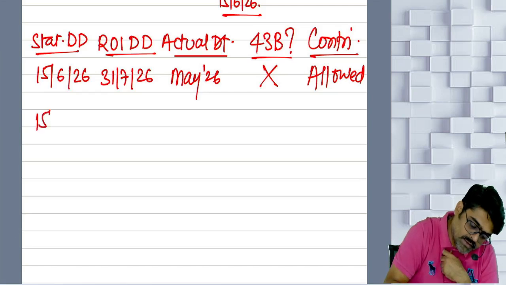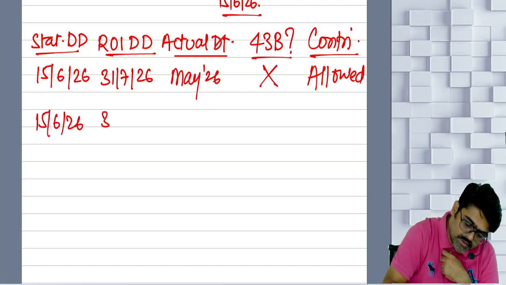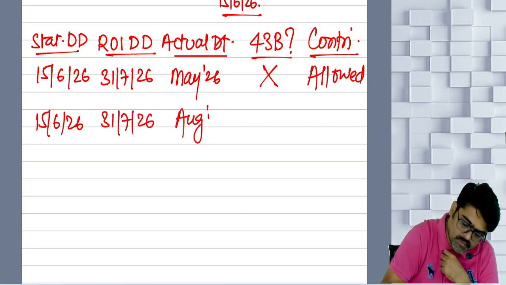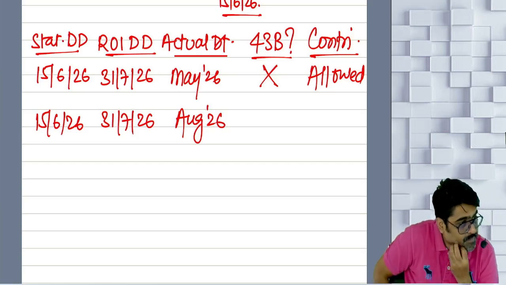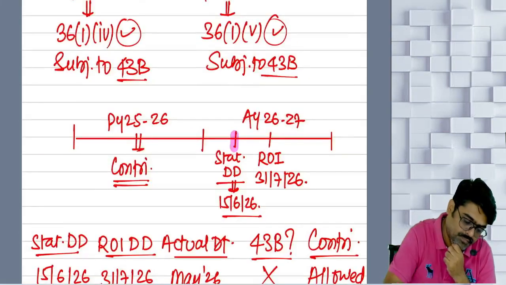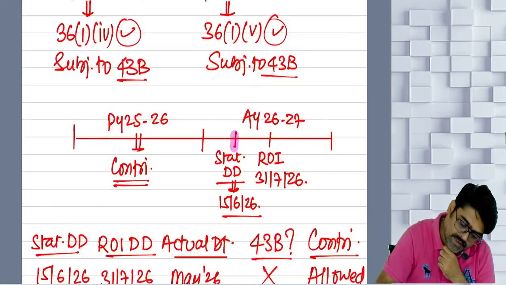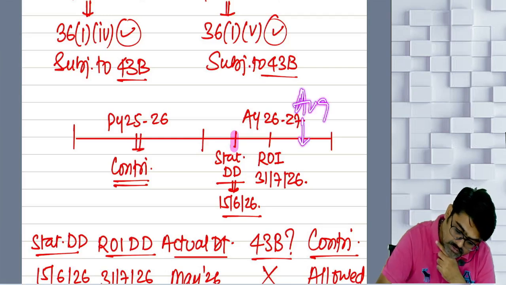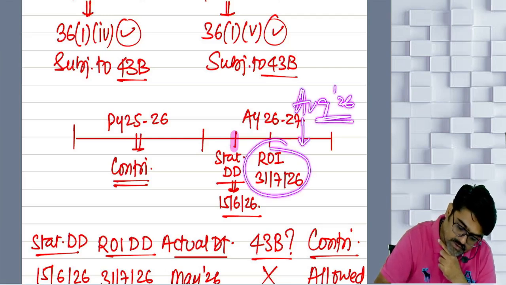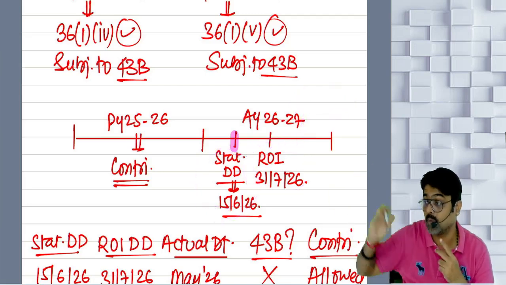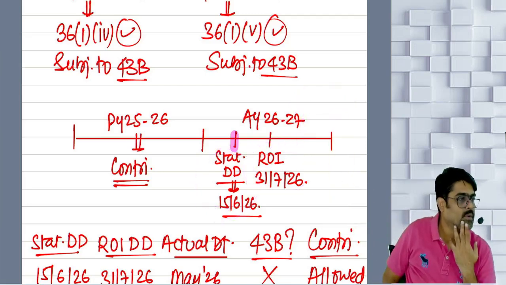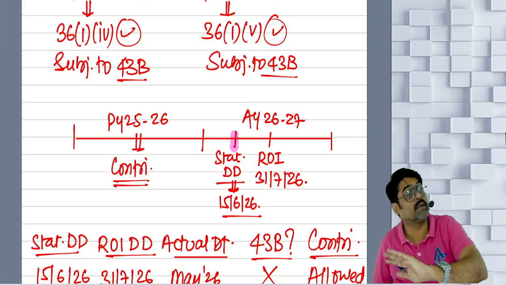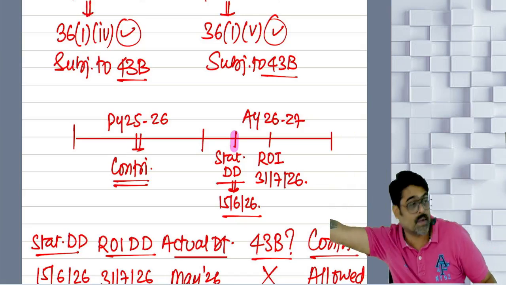What is the statutory due date? What is the return filing due date? And you are making the contribution in, are you making the contribution here? Here? Or here? August 2026. After the due date of filing ROI, after the statutory due date. Both the due dates are gone. You missed the statutory due date and you missed the due date of ROI. After that you are making the contribution.